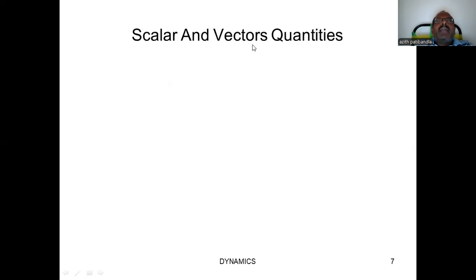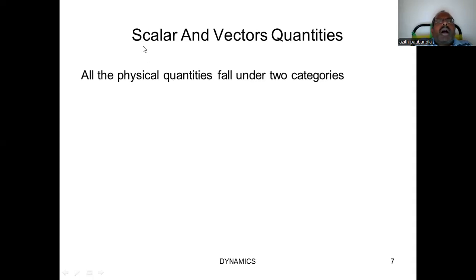And second thing, scalar and vector quantities. Already in the first chapter, during the statics definition, we went through scalars and vectors. Scalar means it is a physical quantity which is having only magnitude. All the physical quantities fall under two categories. What is the criteria? The criteria is based on magnitude and direction. Physical quantities are classified in various categories, but here, by considering two important categories only, the physical quantities are categorized into scalars and vectors.